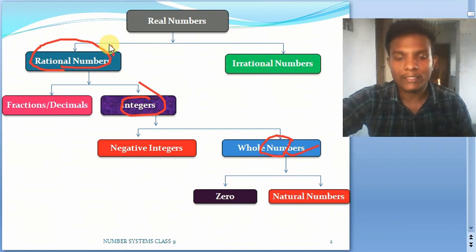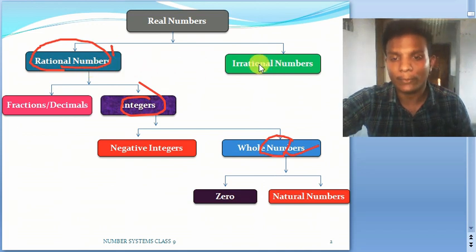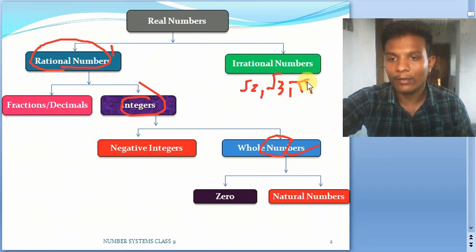And we have seen there is one more set of numbers which we cannot write in the form of p by q, such that p and q are both integers. Such as root 2, root 3, and we have taken one more example of pi. So these will be irrational numbers, and this set of two numbers, we call them real numbers. So this term is very important.